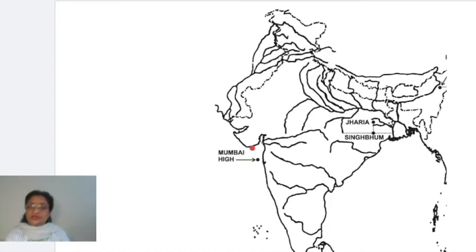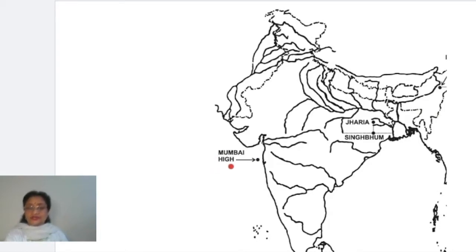Next one is one place which is actually lying a little away from the western coast of India, or you can say very close to Mumbai. And this is a point which is called Mumbai High, right? There's a platform where the petroleum oil is drilled out. Drilling is done there a little away from the coast towards the Arabian Sea side. This is exactly the point where you have to locate and mark Mumbai High. This is also called the offshore oil reserve of India.